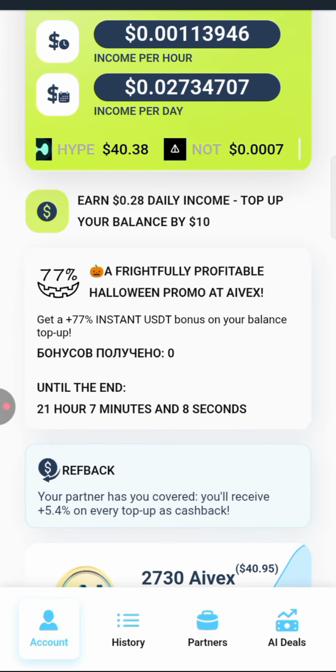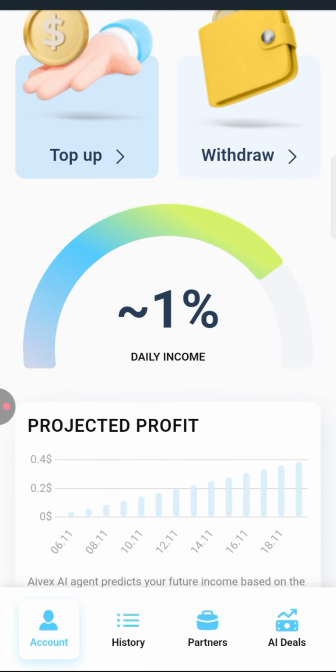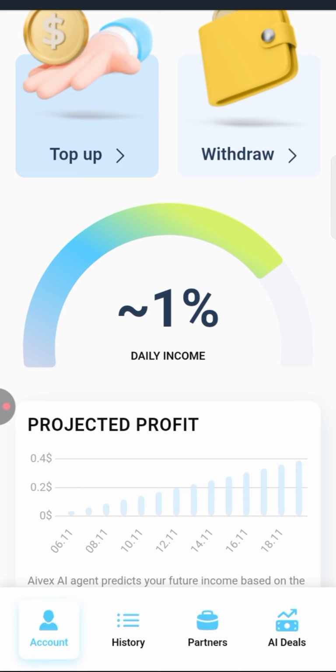All right, scroll down and read all these things. You can see you earn 1% daily income. All right, just 1%. So if you deposit 10 USDT, maybe you might be earning one USDT every day. That is based on your own research, but I will advise you guys to do this the free way, because I'm also doing the free way. So that is just it.